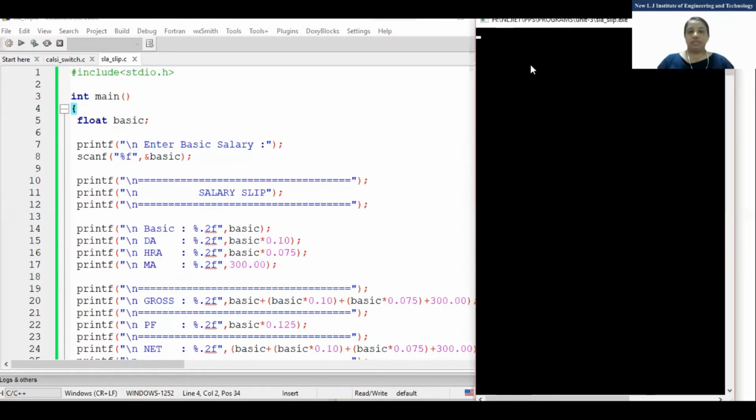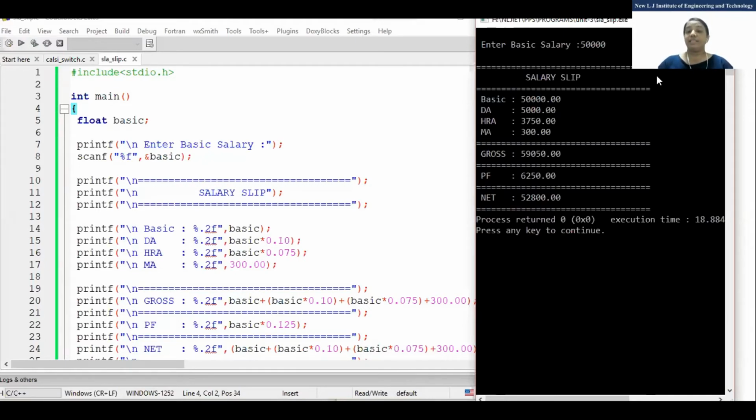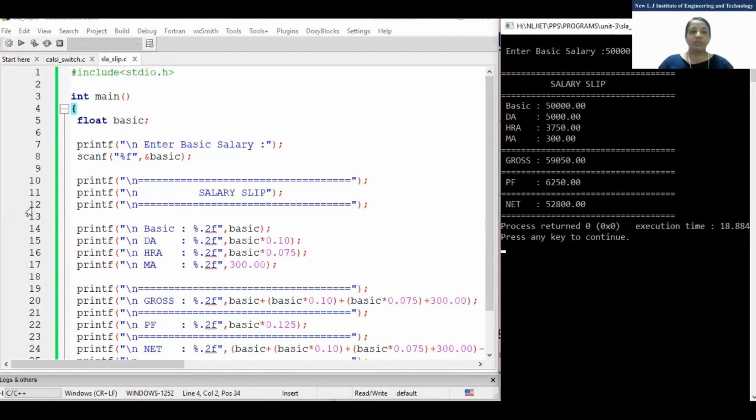Okay. We need to enter the basic salary. So I am entering 50,000. It will be clear to you because 10% is the DA, right? Press enter. 50,000, right? You can see this is just for formatting. See, the salary slip that I have, right? This is with a double line, this salary slip. After that, I have printed basic. So basic is 50,000.